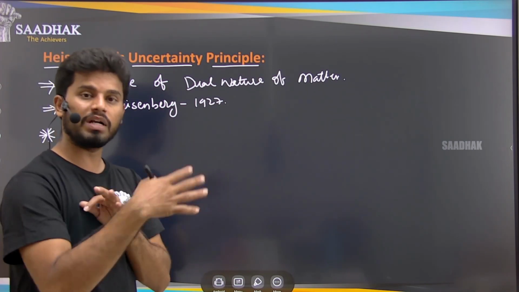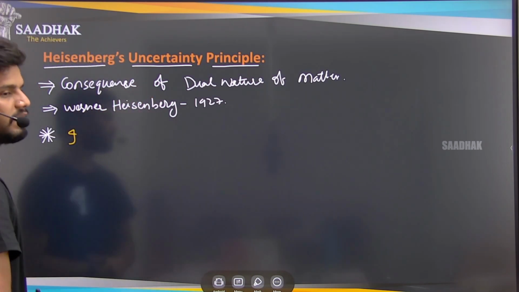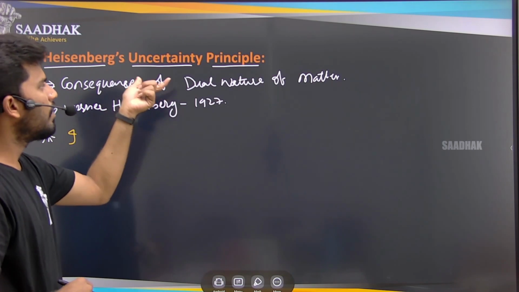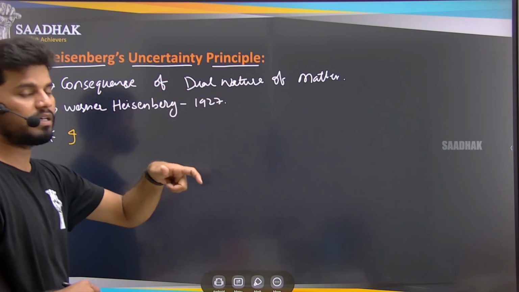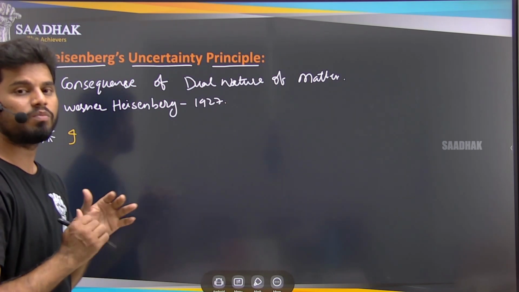These two you cannot find simultaneously. That is what is given by this uncertainty principle, which means there is an uncertainty in the location and the velocity of an electron which is in motion.